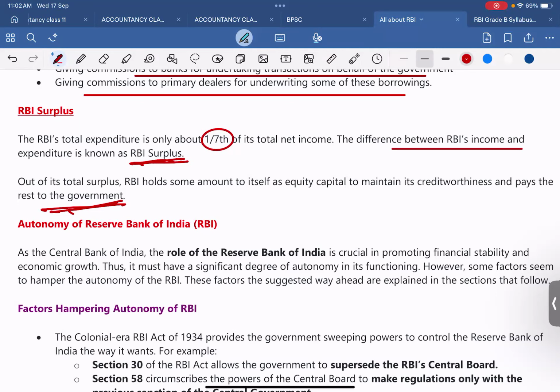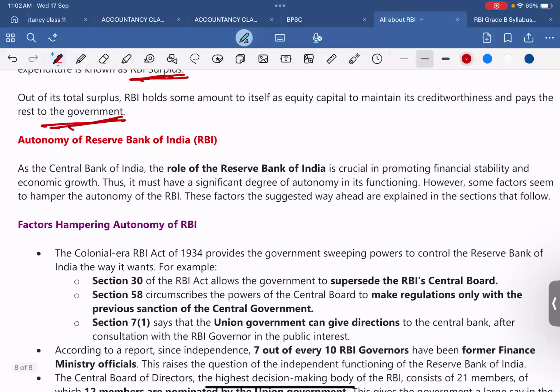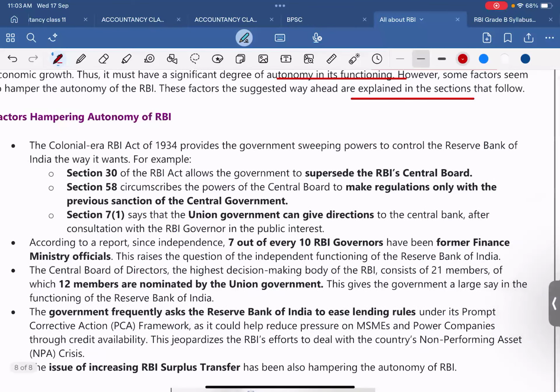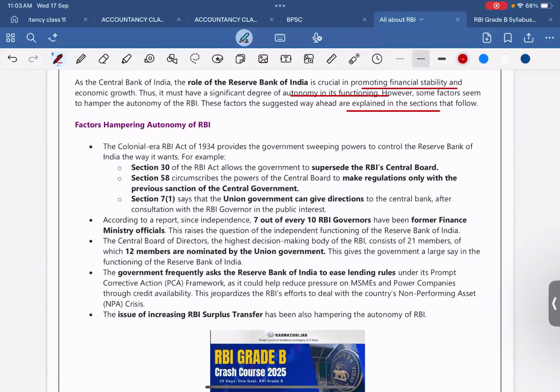Now comes the autonomy of Reserve Bank of India. As the Central Bank of India, the role of the Reserve Bank of India is crucial in promoting financial stability and economic growth. Thus, it must have a significant degree of autonomy in its functioning. However, some factors seem to hamper the autonomy of the RBI. These factors, and the suggested way ahead, are explained in the section here. These sections are important to revise.